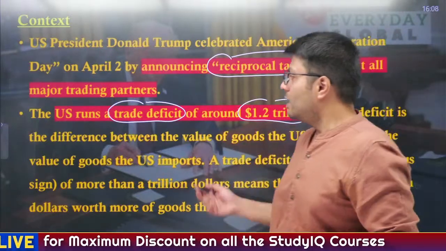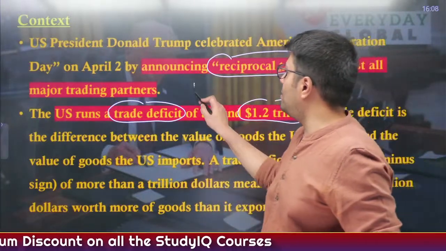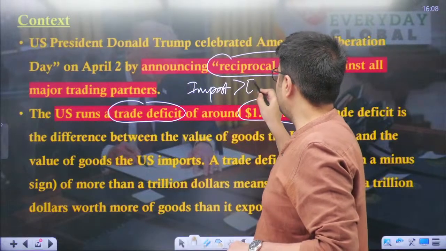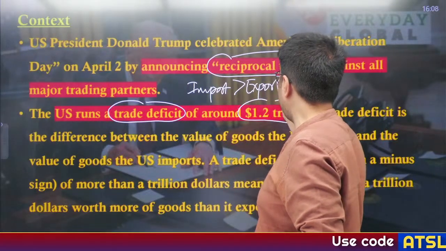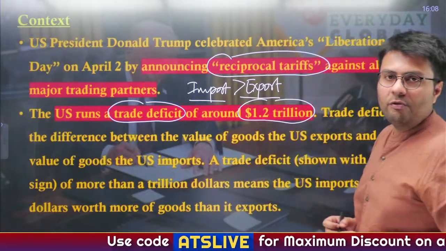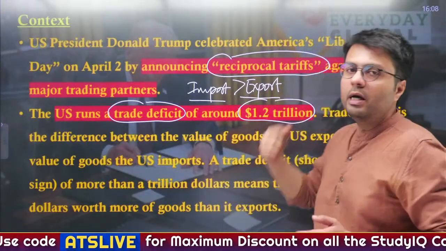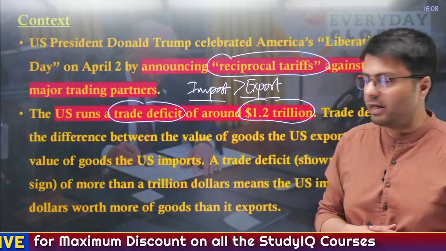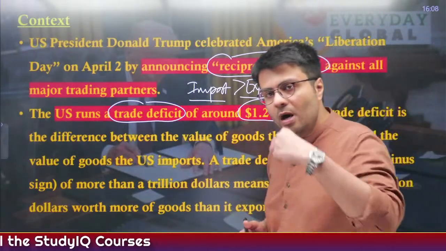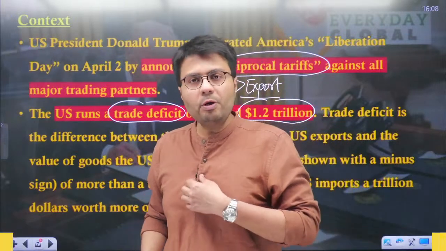Now, trade deficit is basically the difference between imports into the US and exports out of the US. You can understand that when trade remains in deficit, it means the US imports more goods and services from abroad compared to what it exports to other countries, right? So this trade deficit in the US leads to an outflow of US dollars from the US to other countries.